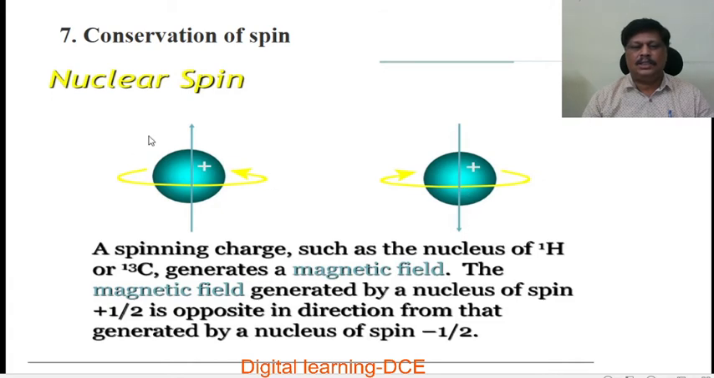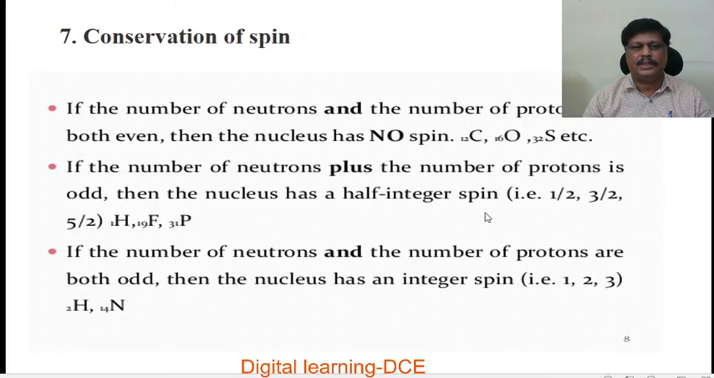in direction. This is spinning in this direction. The direction is upward, but here it is spinning in the opposite direction. This spins in this direction, but this spins in this direction. So here there is a downward direction. The spin of this particle is represented by plus half, and in the opposite direction the spin is represented by minus half. So opposite direction from that generated by a nucleus of spin minus half. So the spin of this particle is plus half, the spin of this particle is minus half.